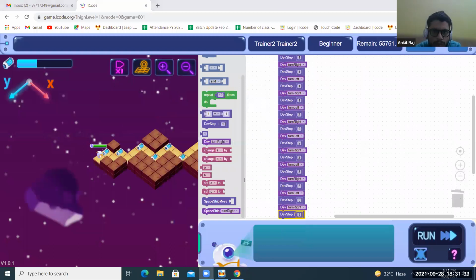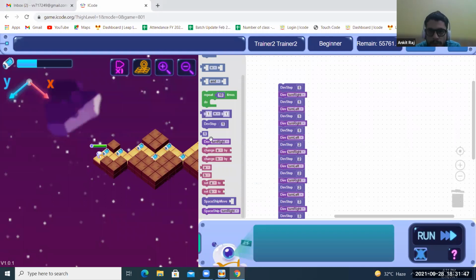Sir, can you once explain how to do this? Okay, you can use A instead of that one step. Just set your A to any value, yeah, set it to one, of course. And instead of Dev step one, you can use A, using variables. Set your A to some value like 1, and where there is Dev step 1, instead of 1 you use A over there.